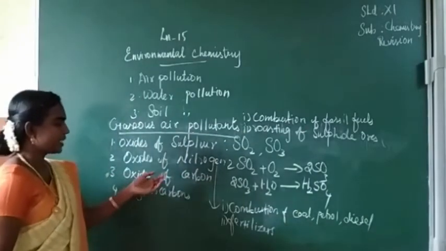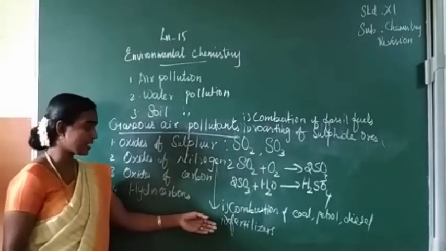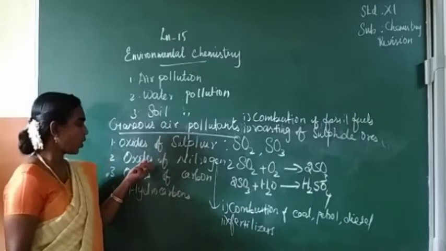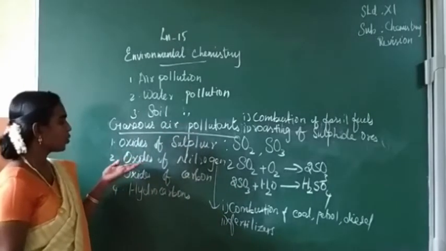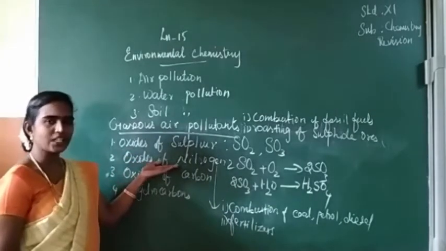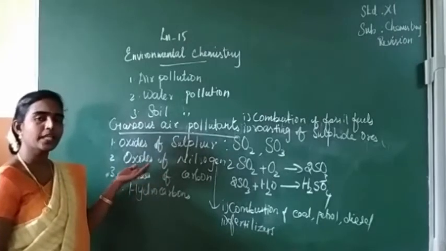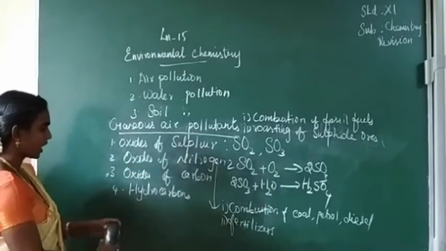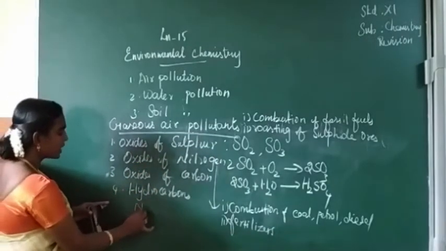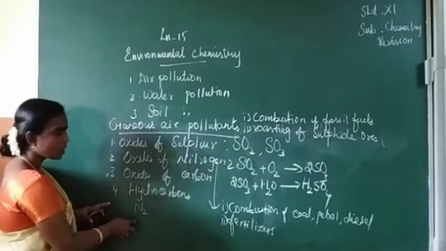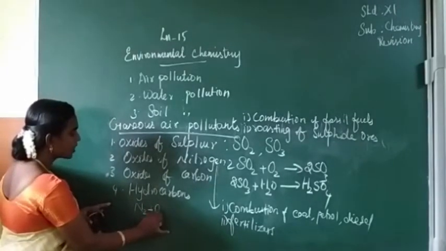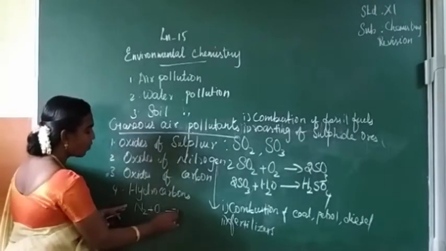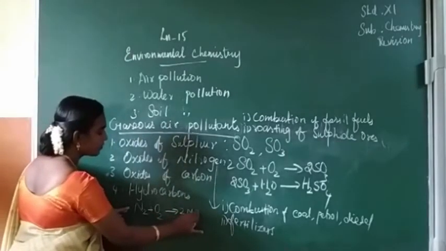So ammonium nitrate, like this, fertilizers also produce oxides of nitrogen. This nitrogen oxide may be nitric oxide or nitrogen dioxide. I'll write the equation. Nitrogen present in the atmosphere combines with oxygen and forms nitric oxide.